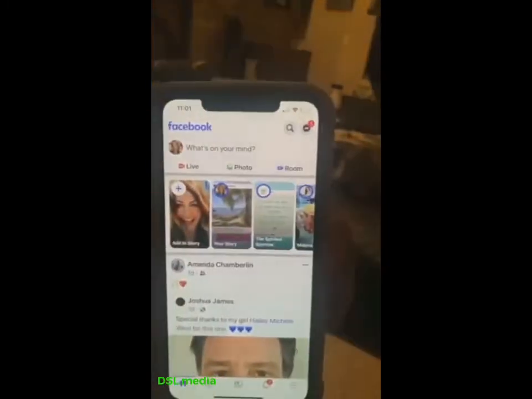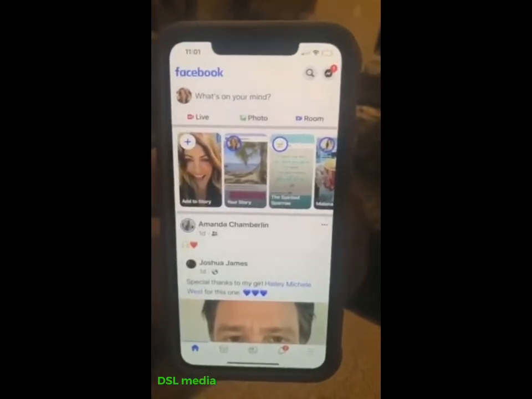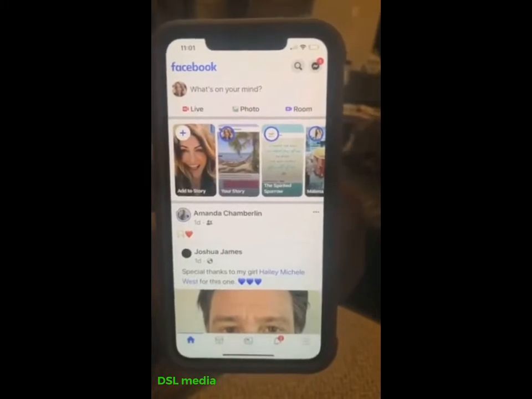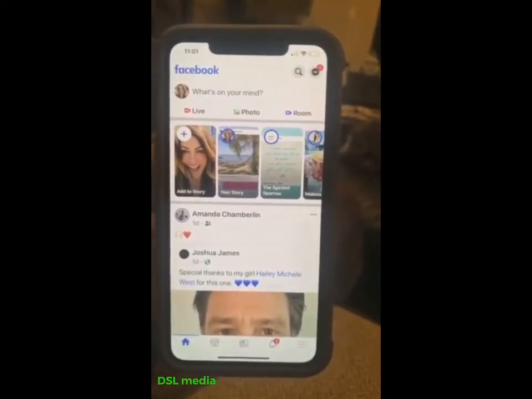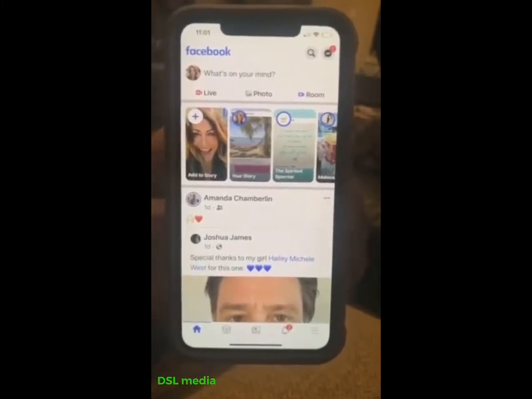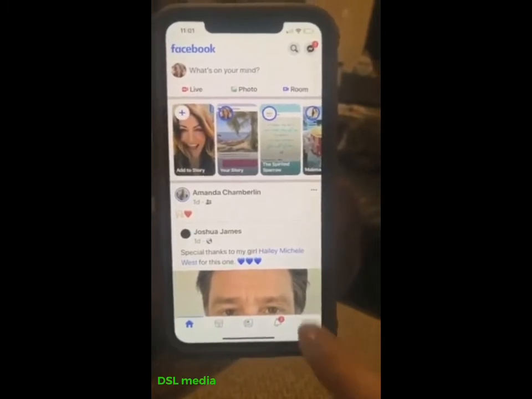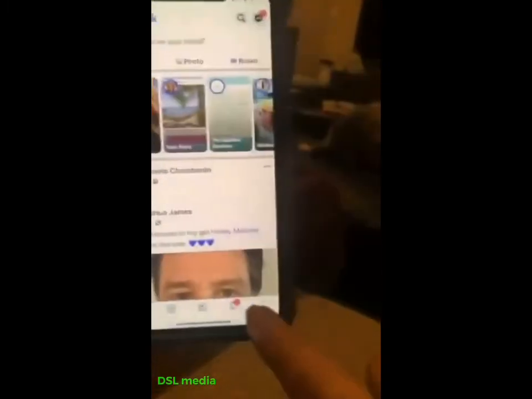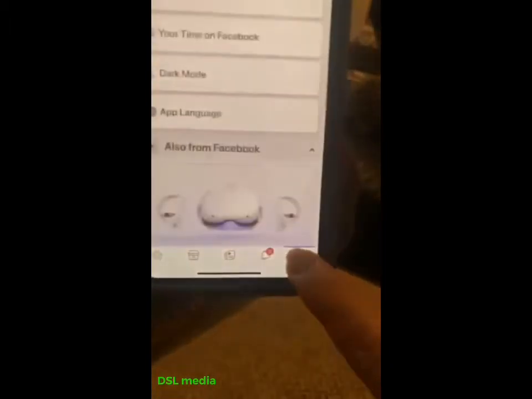You all want to know why you get them ads? Facebook's tracking every activity you do when you're offline on Facebook. Here's what you do. You click on your Facebook app. Follow me. You click on these little bars down here in the right-hand side. Click on these little bars right here. Follow me.